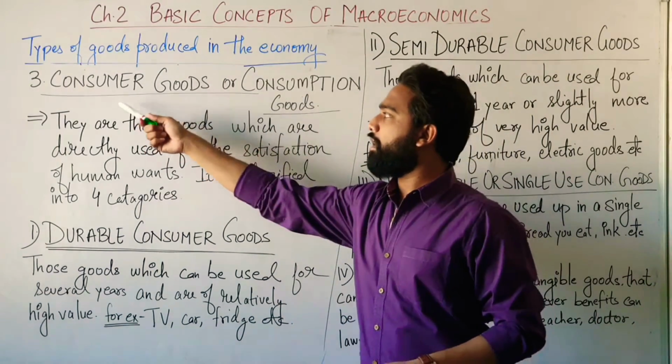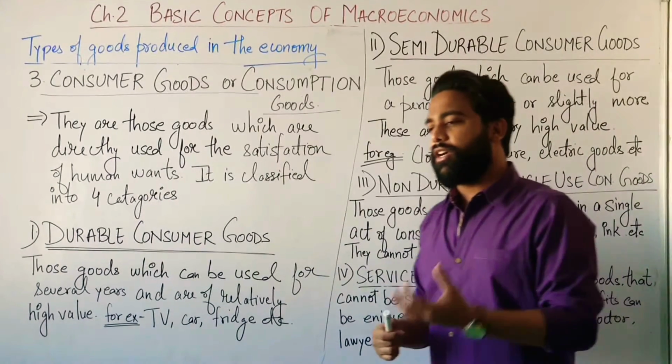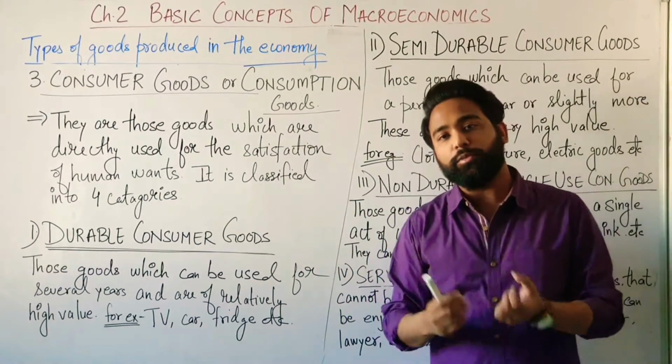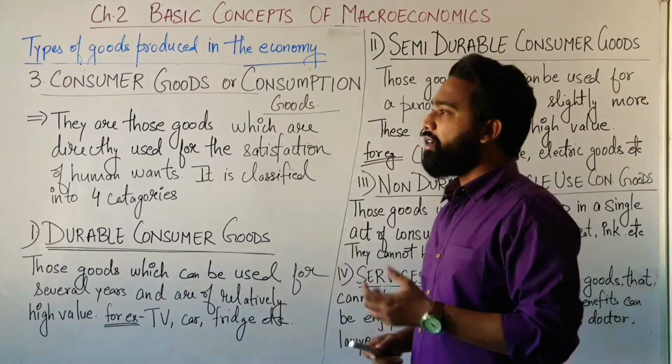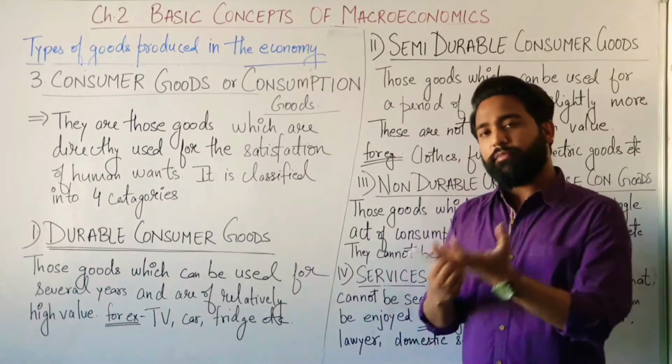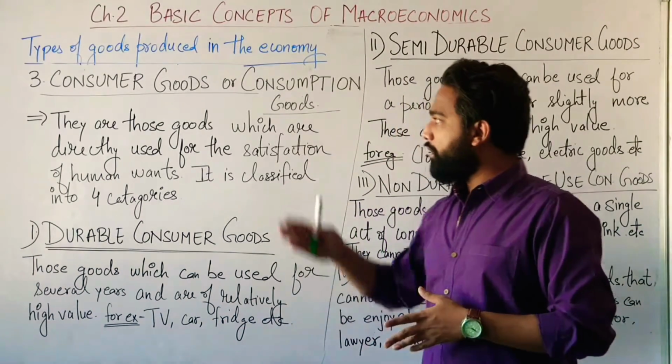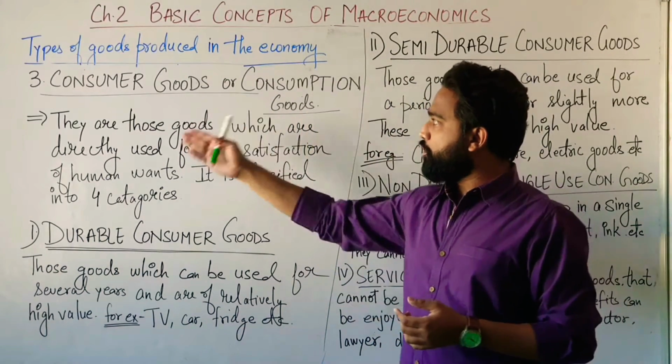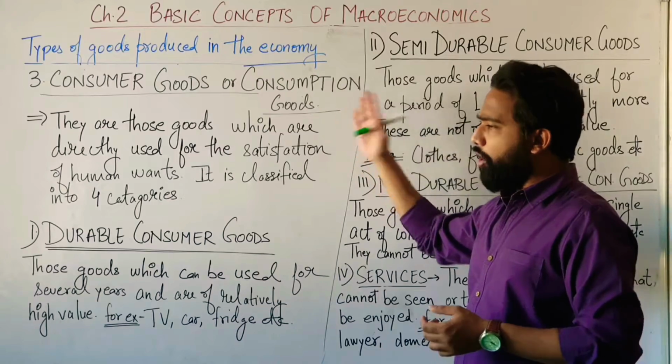As the name suggests, consumer goods are those goods which are utilized by the consumers, and consumption means the utilization. The thing which we buy, we just consume, and that is known as consumption. Consumer goods or consumption goods.